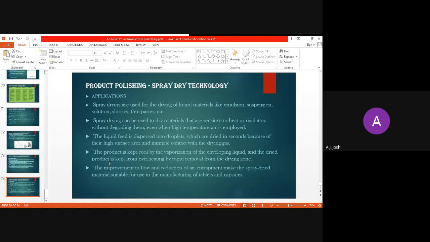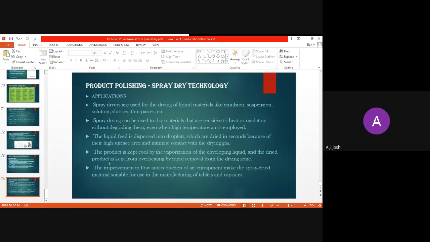So overall, if the product is sensitive to high temperature or if there are chances of overheating of the product, then preferably the spray drying technology is used. The improvement in flow and reduction of air entrapment make the spray dried material suitable for use in the manufacturing of tablets and capsules.